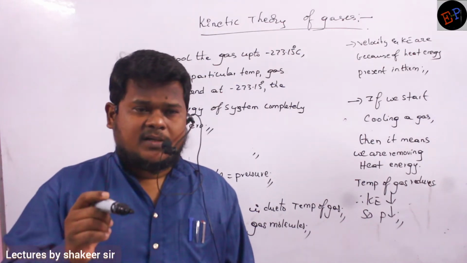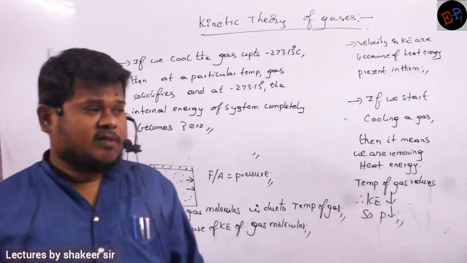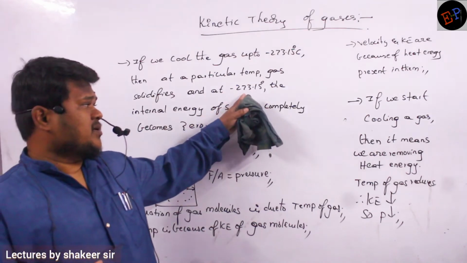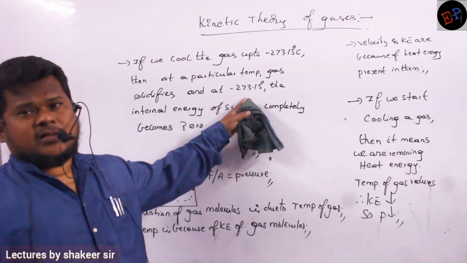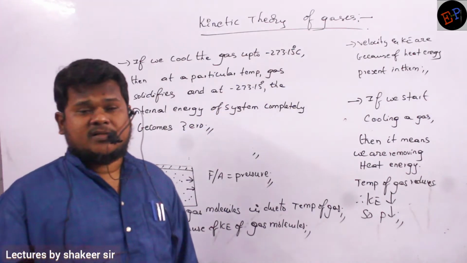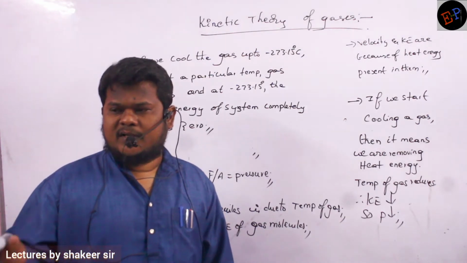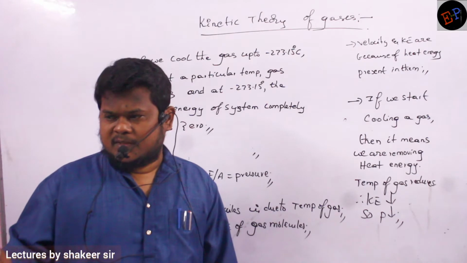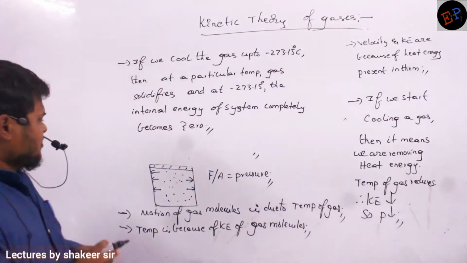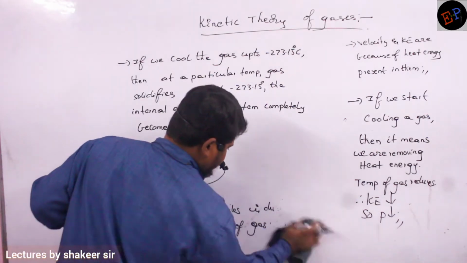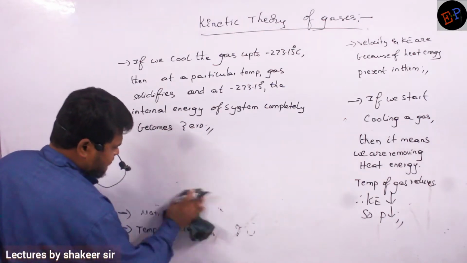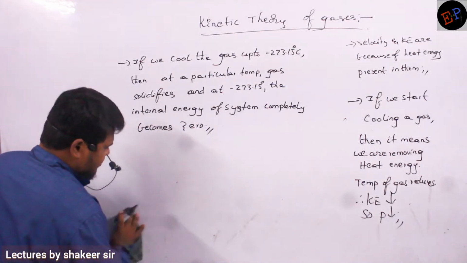Even if I reduce the temperature to minus 273.15, then the total vibrational energy, rotational energy, every energy will become zero. It means total internal energy will completely become zero. That is the reason for pressure and volume of a gas.